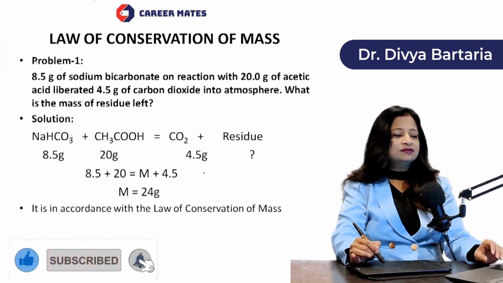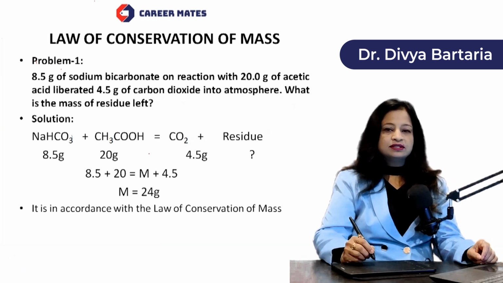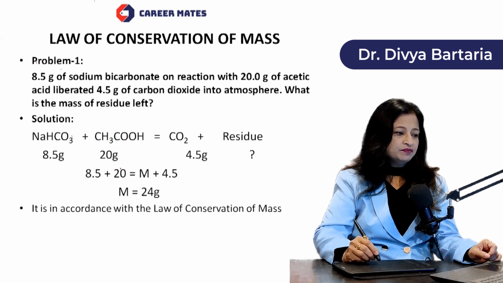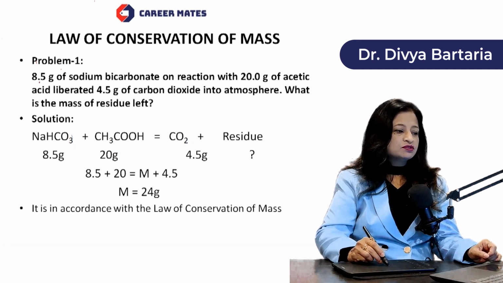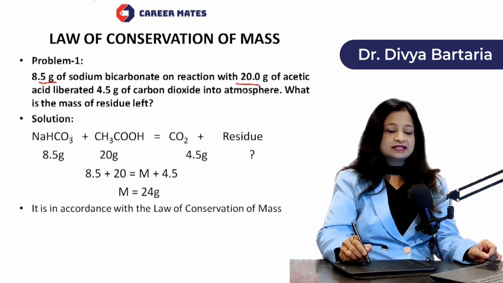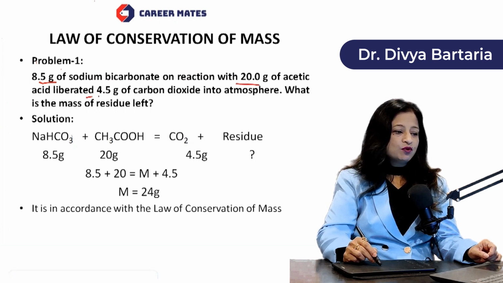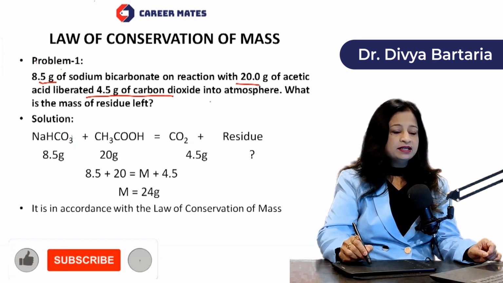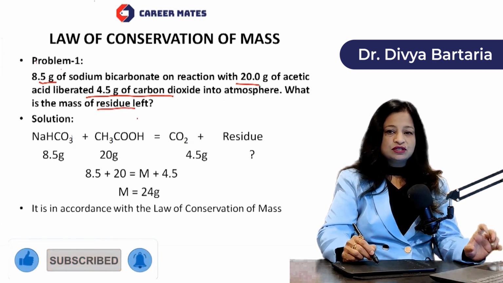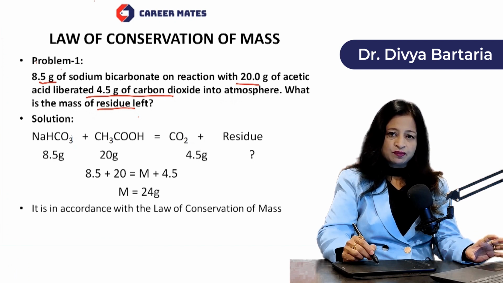Now let us consider some problems. So this problem contains the following statement. You can see 8.5 grams of sodium bicarbonate on reaction with 20 grams of acetic acid liberated 4.5 grams of carbon dioxide into atmosphere. Now what is the mass of residue left? So let us write down the problem in the form of an equation.